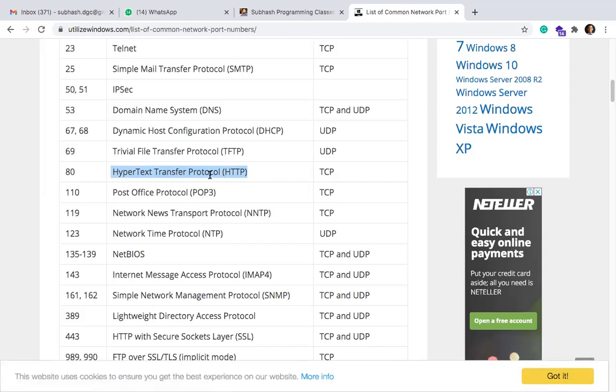Yes, sir. Hey Kirtana, this 80 is already used by a program called HTTP. Oh, it is already used. Okay, we got that. It is already used.